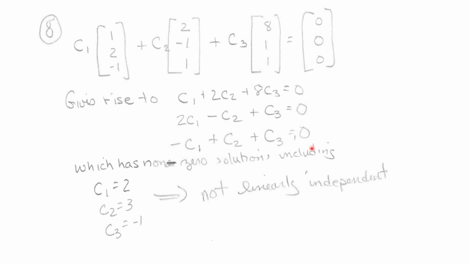It gives rise to these equations, and you can solve this and get a non-zero solution, and that means these are not linearly independent. But you had to explain your answer, not basically give a guess without justification.